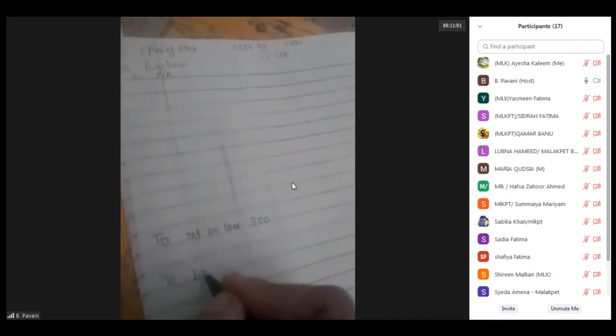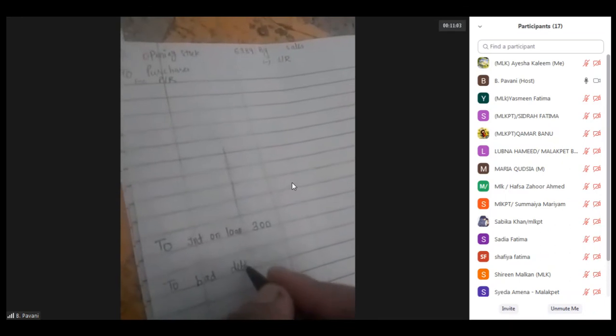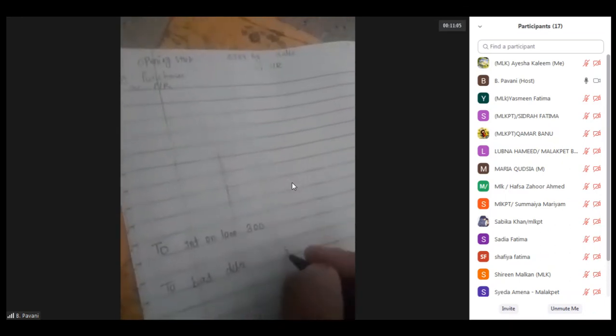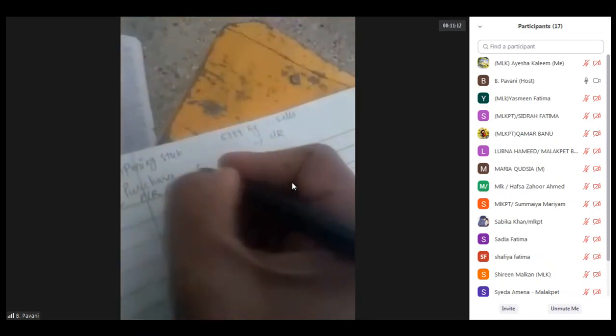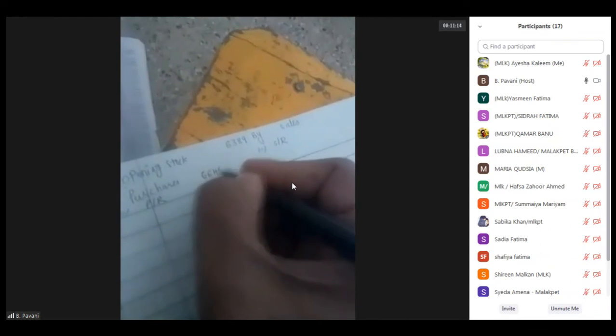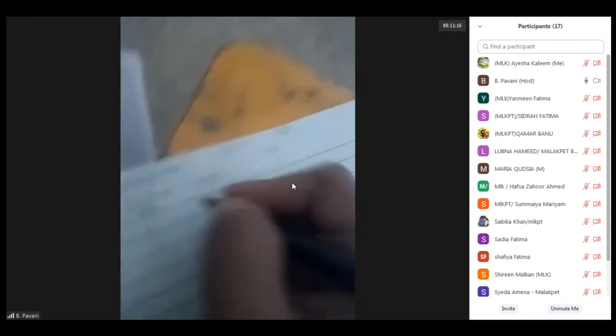Next is bad debts. Bad debts will come in the P&L account debit side. For this, there is no adjustment. That's why I'm directly writing the amount in the outer column. Bad debts is 525. The next is purchases. Coming to the purchases, purchase amount is 66,458.